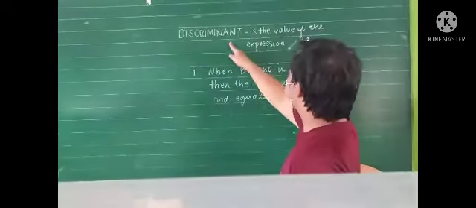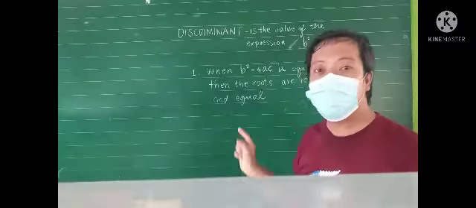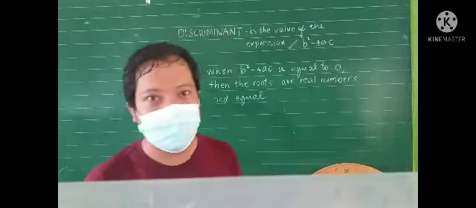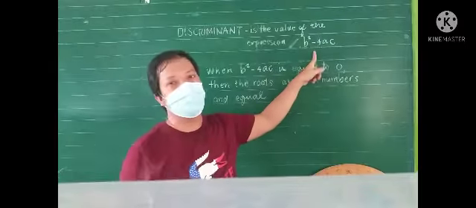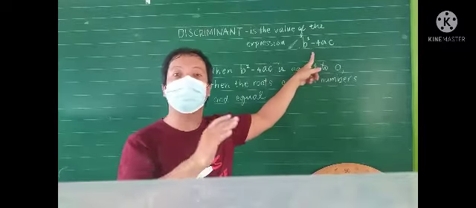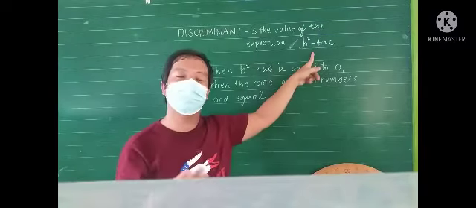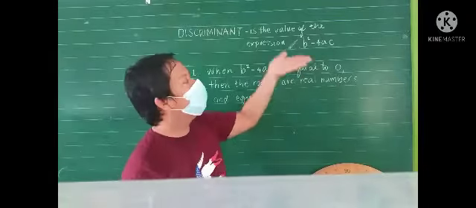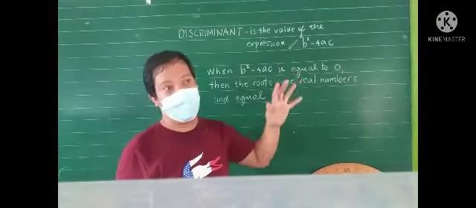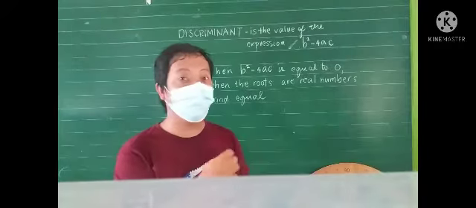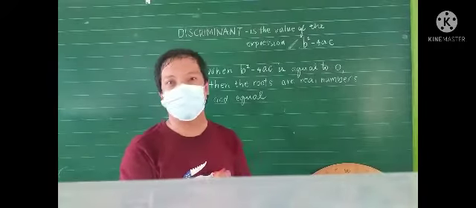Discriminant is the value of the expression b squared minus 4ac. Okay, tatandaan nyo lagi yung formula na to. This expression is the discriminant of quadratic equation ax squared plus bx plus c is equal to 0. Yung value na to, ang nagsasabi o nag-describe kung ano ang roots ng isang quadratic equation.